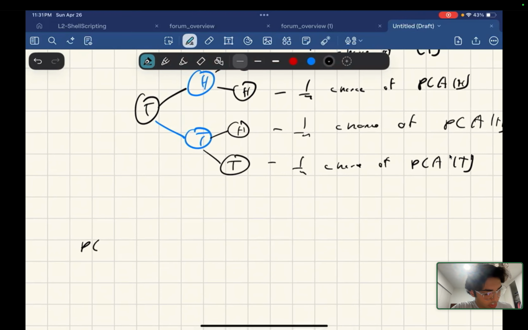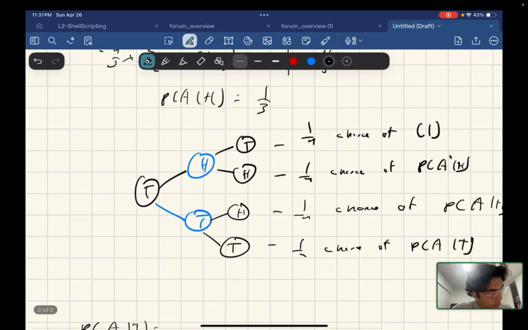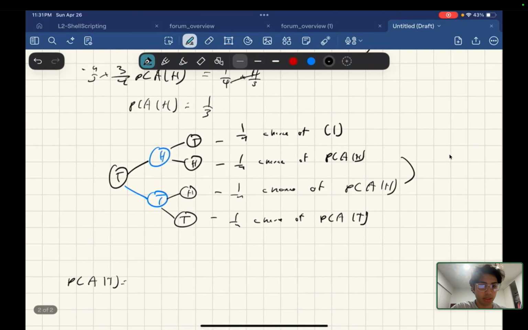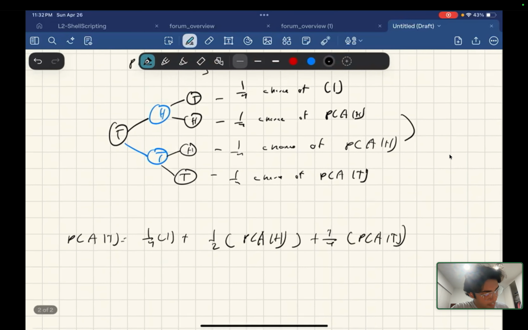So the probability of A given tails is, we can combine these two, a 1/4 chance of either happening, so 1/2 of probability of A given H combined. So it's 1/4 chance of 1 plus 1/2 chance of probability of A given H plus 1/4 chance of probability of A given T. We said this was 1/3 earlier.